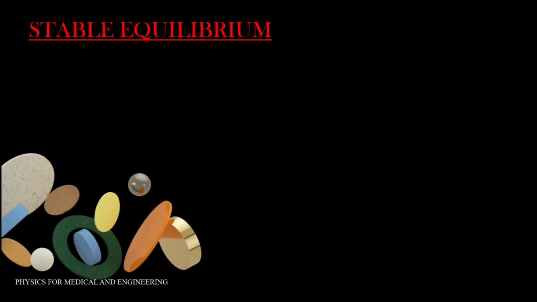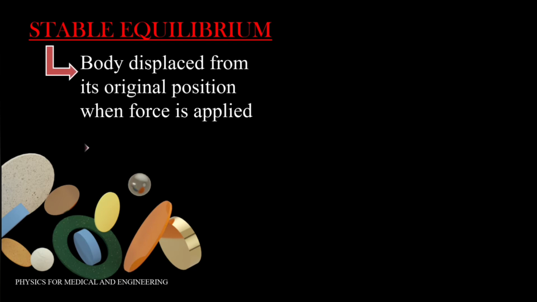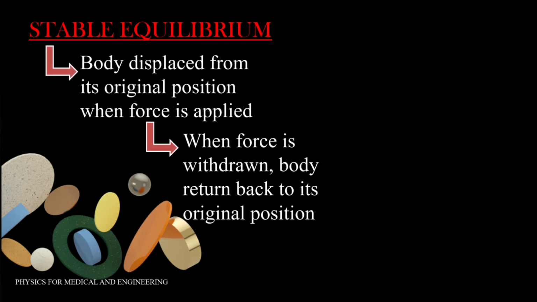Now, back to the types of equilibrium. First is stable equilibrium. A stable equilibrium is one in which, when the body is displaced from its equilibrium position by an applied force, the body tends to move back towards its equilibrium position. Then it must be in a region of stable equilibrium, and the force that pushed it back is a restoring force.